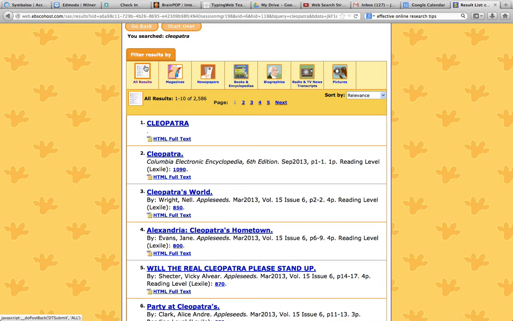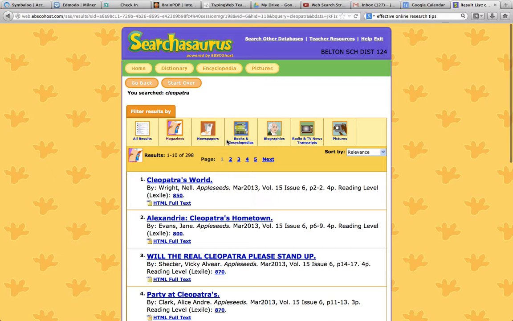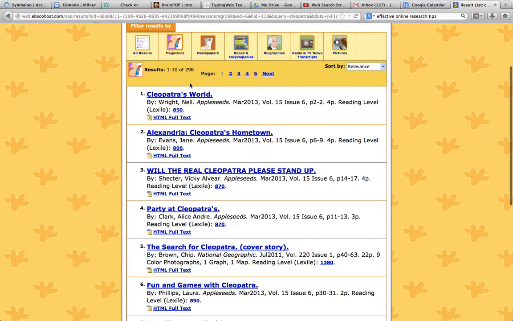Now, these are all results. I could narrow this down to just magazine articles, and now all I have is 298 entries. These are just magazine articles. It tells me the author, which magazine it came from, and the date of it, March 2013. So this is pretty recent.